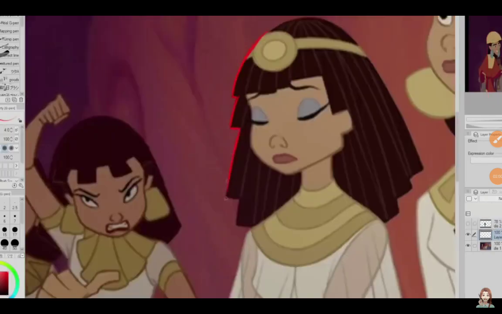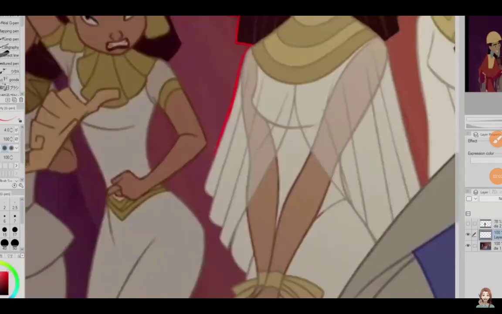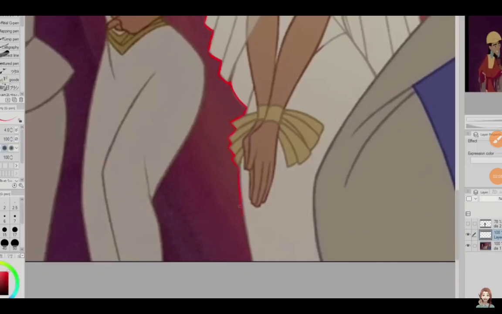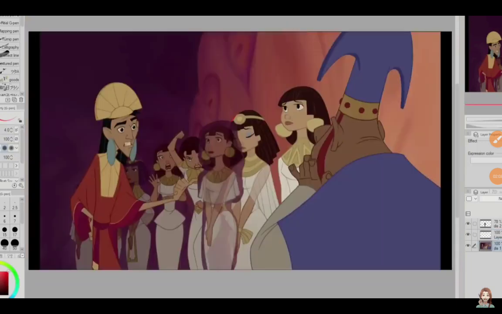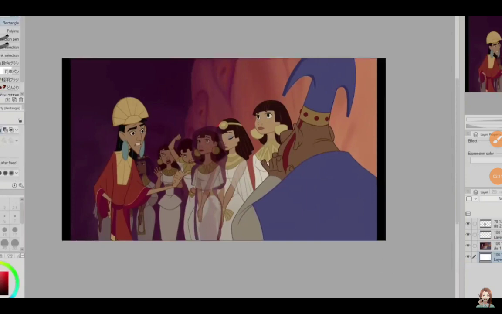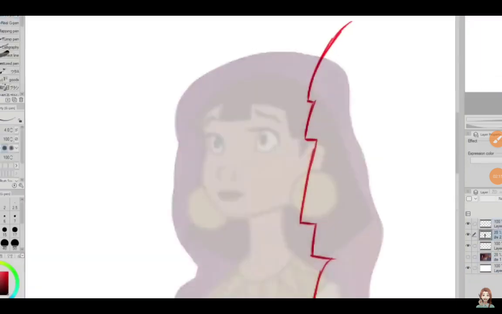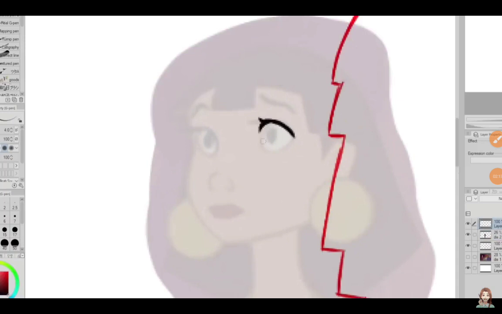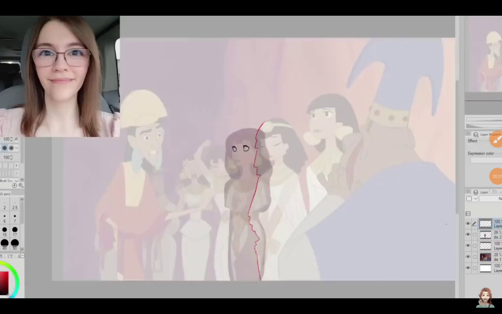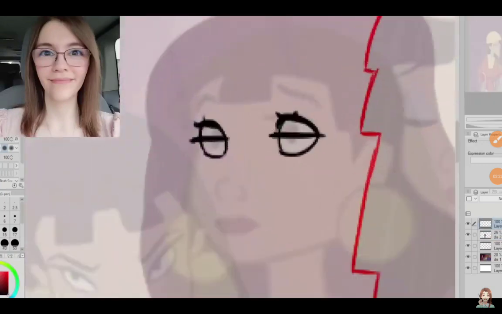Now that the base is ready to go, I outline the edge of the girl in front of me. That way I know where I need to stop drawing. My character is behind this girl, so I don't want my art to overlap her. Now I make my canvas blank, lower the opacity of my base, and sketch over it. During the sketching process, I customize the base to include more of my features. Also, if you don't know what I look like, here's a picture of myself.